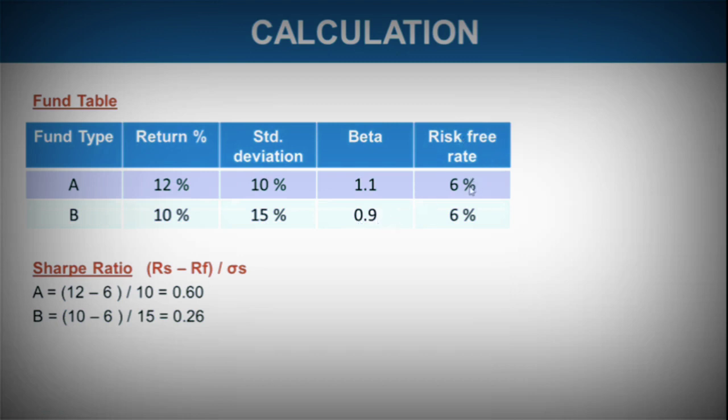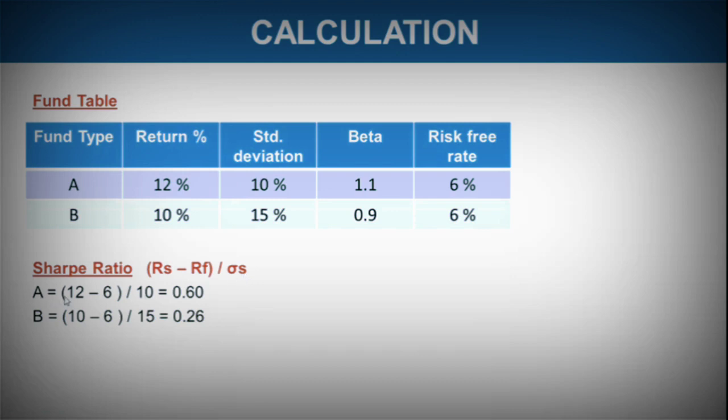Risk-free rate, let us assume and consider it is 6%. So if we are investing in any fixed deposit, we are getting about 6%, and that is totally risk-free. We are not taking any risk. Okay. So just consider these values as an example. And now if you are required to calculate Sharpe ratio, we know the formula: scheme return minus risk-free rate divided by standard deviation of the scheme.